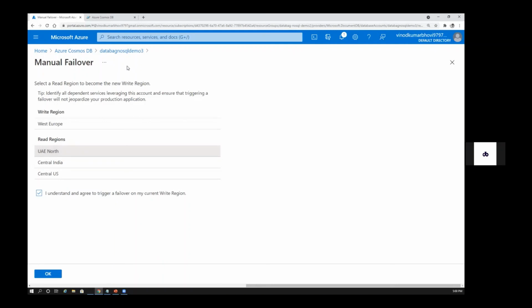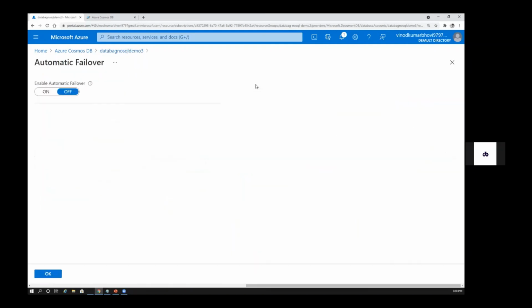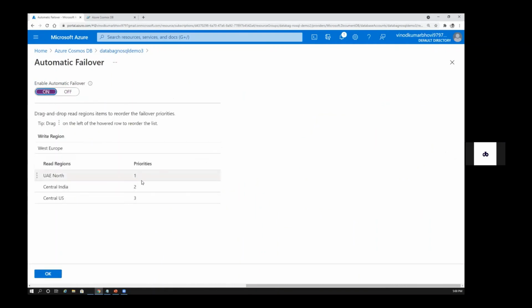We don't like manual work, right? We want everything to be automated. So there is another option for us, which is automatic failover. You come here, you select on, and then you queue the priority. If West Europe is gone, the next priority should be automatically enabled for UAE. You can also change the priorities. Let's say I wanted the next priority to be Central India. You can give the priority. So based on the priority list, the items will be automatically shifted once the system goes down. Okay, so this is about replication.